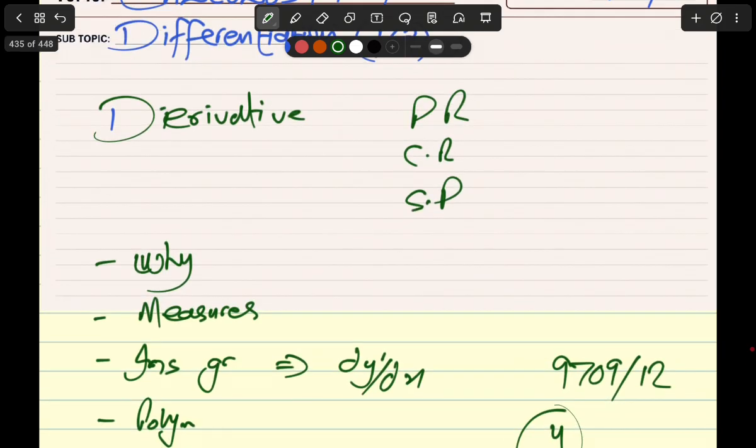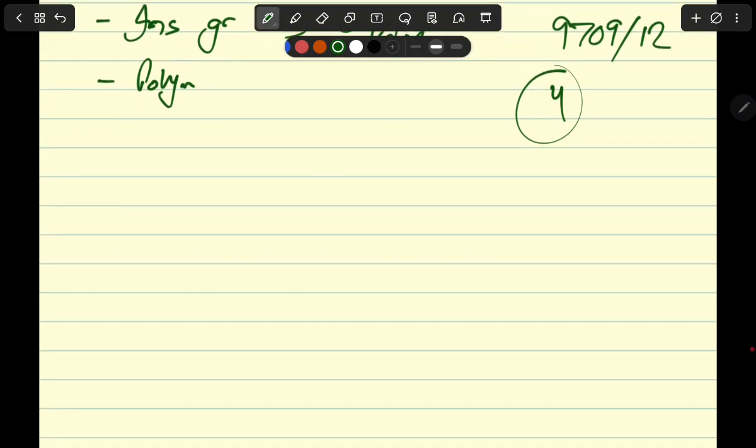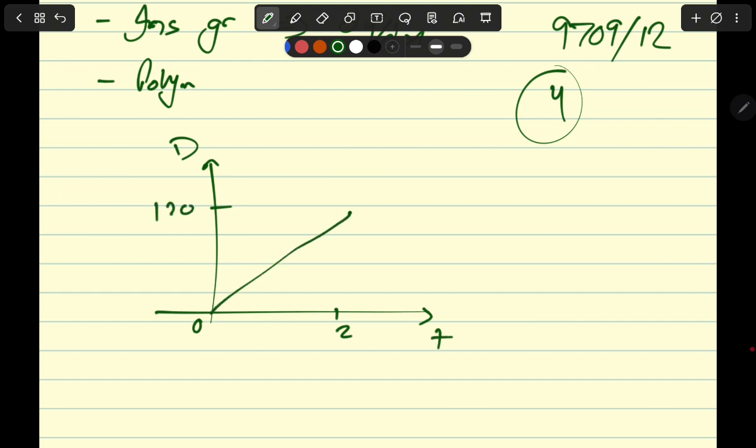Now, so the first question: why was differentiation invented? So imagine you're driving, your friend asks you, how fast were you driving? You reply, I traveled 120 kilometers in 2 hours. So you start here, you spend 2 hours and you are able to cover a distance of 120, right? So this is the journey on a distance time graph, by the way. Now, what is the average speed? That's very simple, distance upon time. So that is 120 upon 2, right?